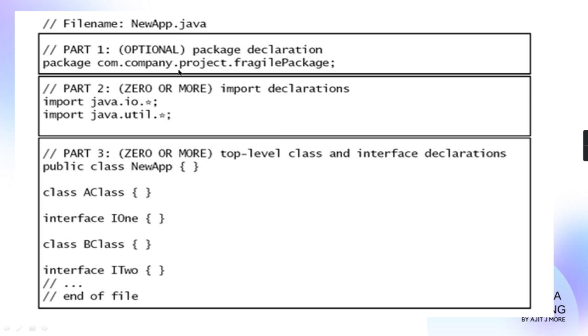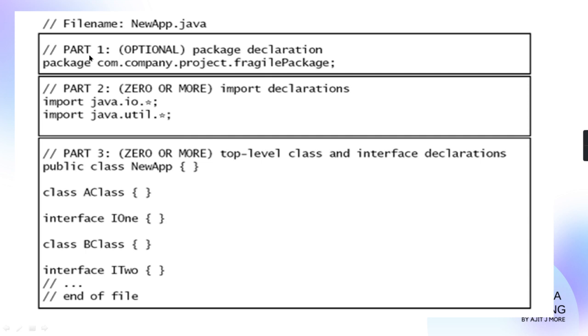It is just a dot-separated path. Only, they don't separate with a slash or backslash; it is a dot separation mechanism. So com is one folder, company is a subfolder, project is still a subfolder, and the fragile package is still a subfolder. Inside that, this .java file is there, and all the classes which will be created will also be in that folder.